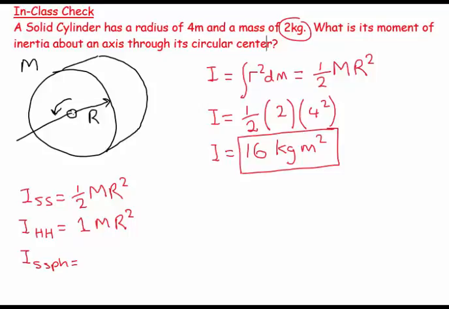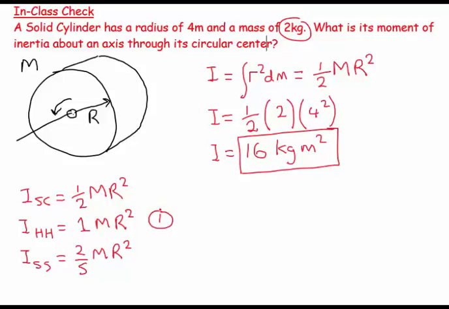Sorry, I just realized that should be solid cylinder. I was thinking, they both use the same symbols, but they don't. So for the solid sphere, I is equal to 2/5 m r squared. You should know these, so commit them to memory.